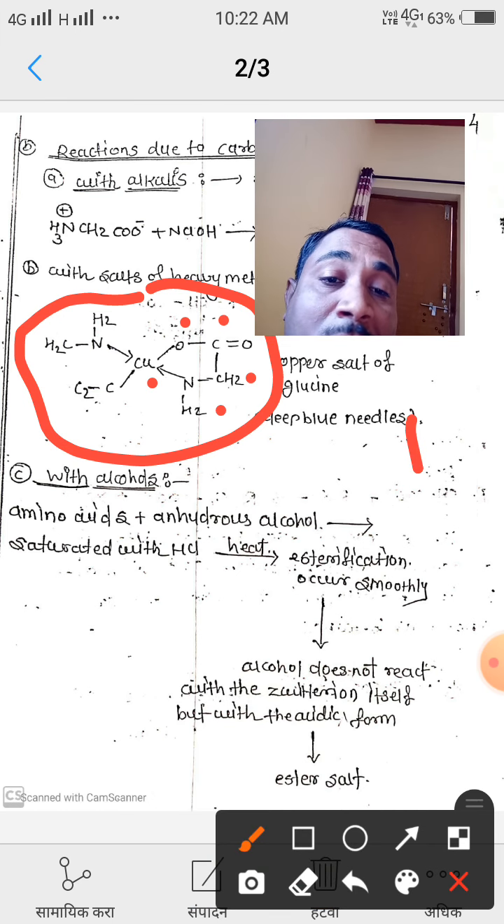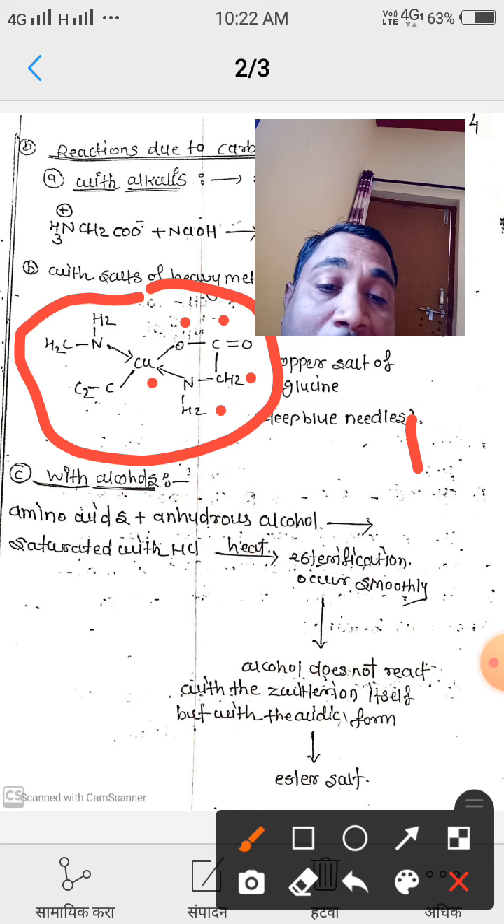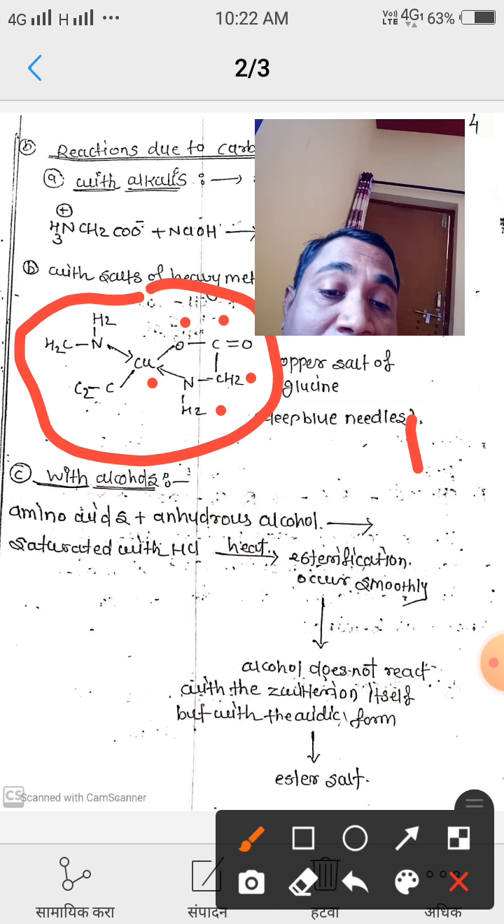it gives esterification, and this esterification occurs smoothly. After that, some information is given here: alcohol does not react with the zwitter ion itself but with the acidic form. That means alcohol does not react with the zwitter ion directly, but in acidic form it reacts and ester salt formation takes place.